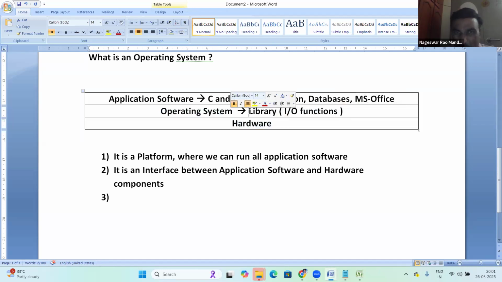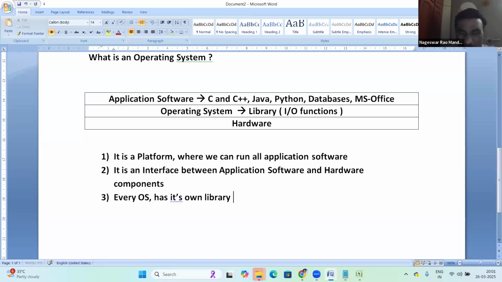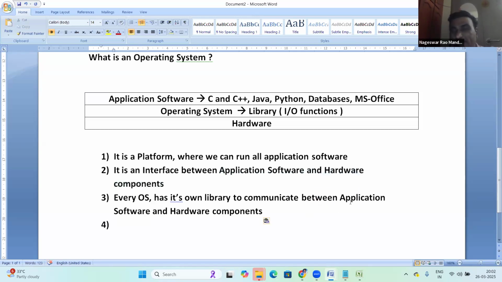So inside the OS, there is a library, and that library will perform communication between application software and hardware components. Every OS has its own library to communicate between application software and hardware components. This library is for communication purposes.